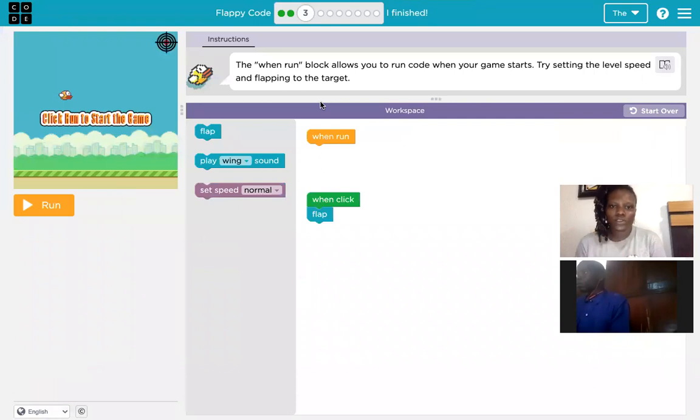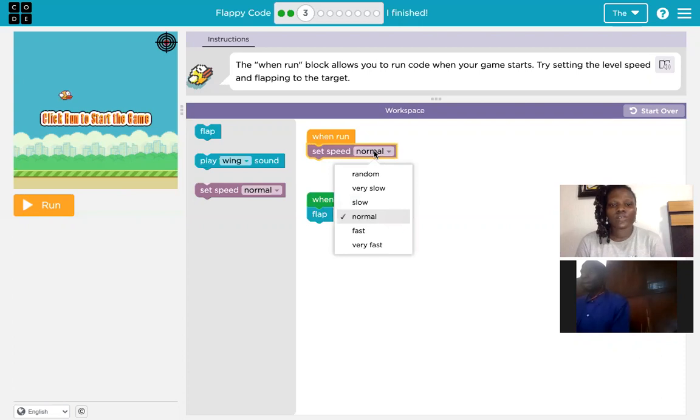When run, what do I want to do? I want to set speed. What speed should I give? Normal. Then when click, what should happen? Flap. So now let's do that.